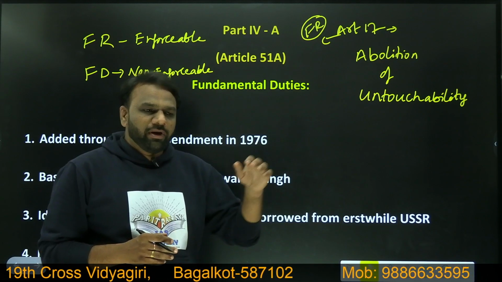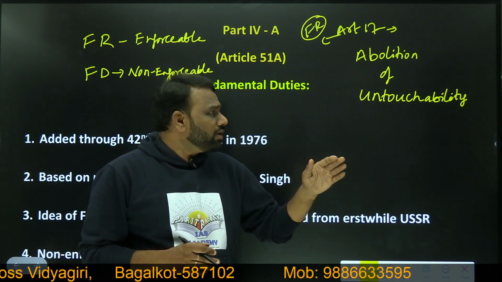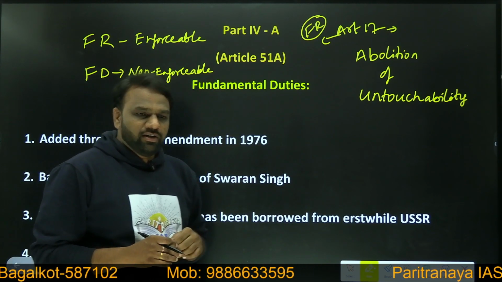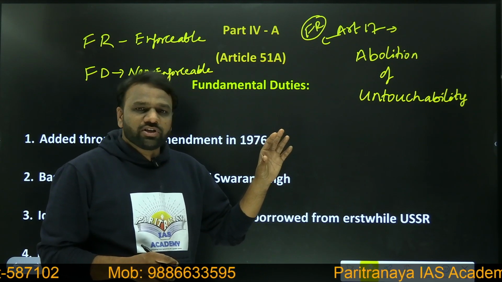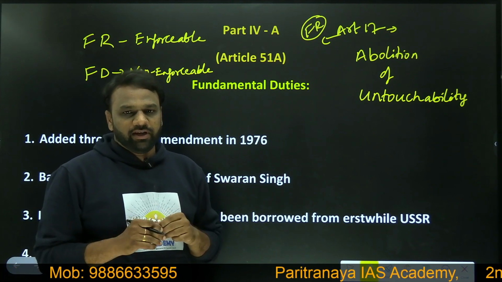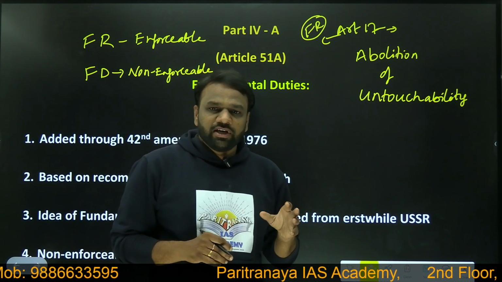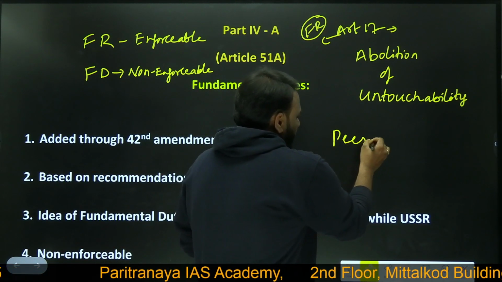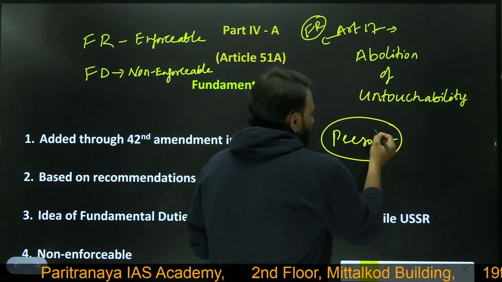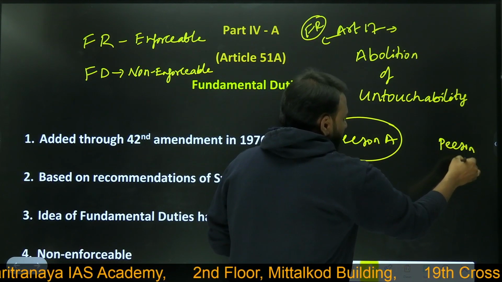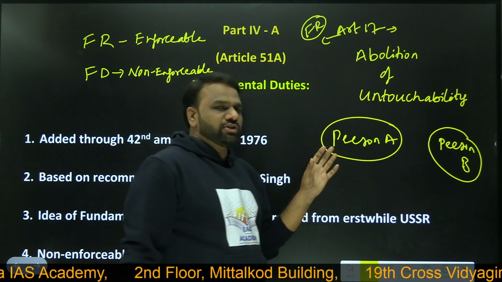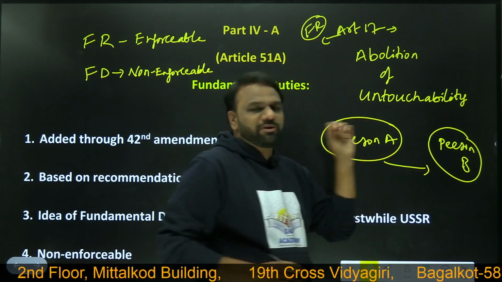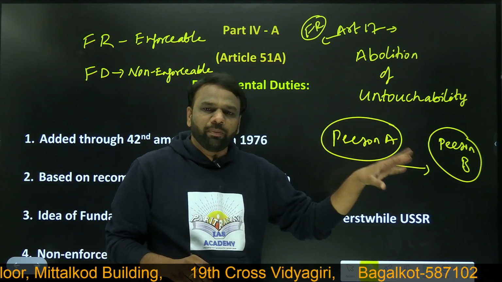So that system is called untouchability. People of the lower caste were not supposed to mingle with the people of the higher class. That system existed, so our Constitution says that there should be no such system. There should be no discrimination. There should be no untouchability. But suppose someone practices untouchability. Let us assume person A belongs to one caste and person B belongs to another caste. Person A will say, I will not touch person B because you belong to a particular caste.